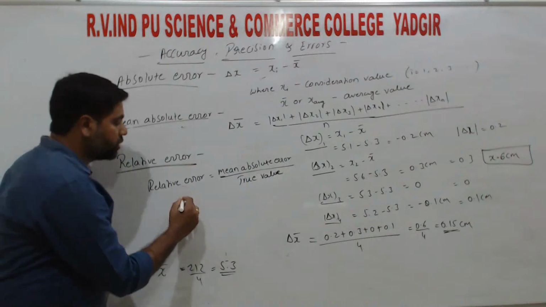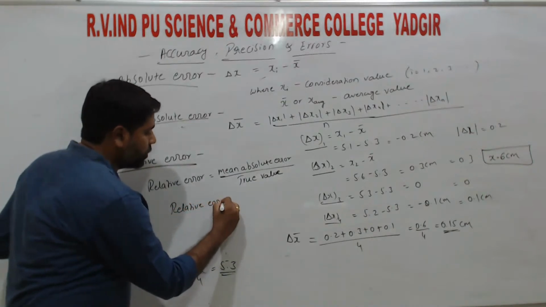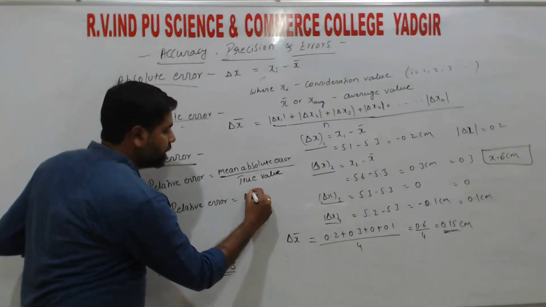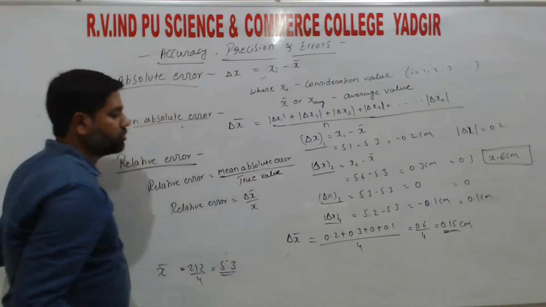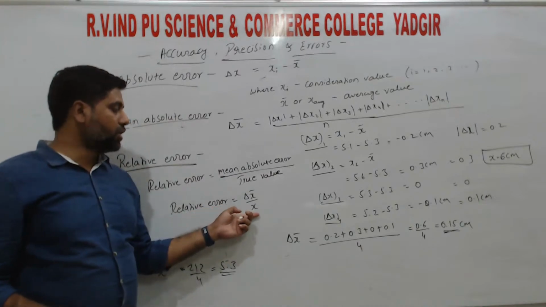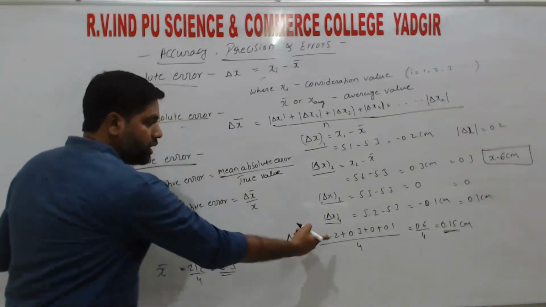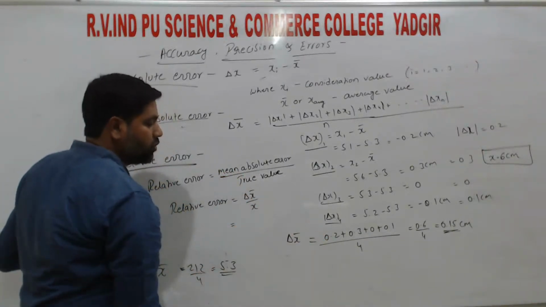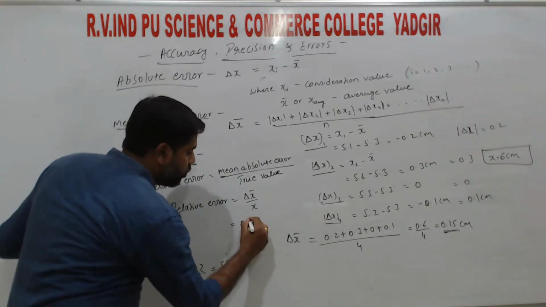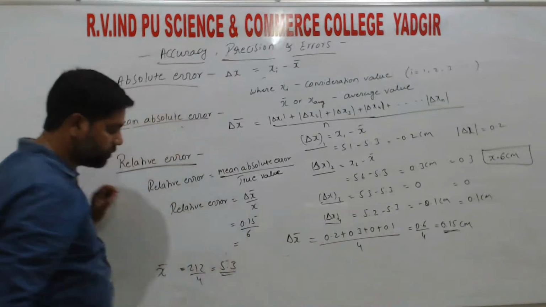So relative error is equal to delta x bar divided by x, right? So the true value we are taking as x. So delta x bar is the mean absolute error. So considering the example for this problem, delta x bar is 0.15 divided by 6, right?